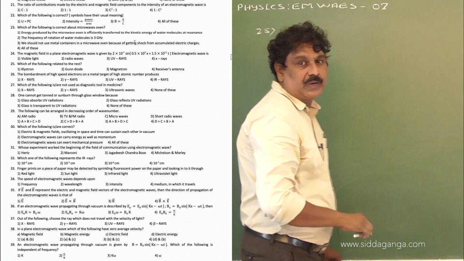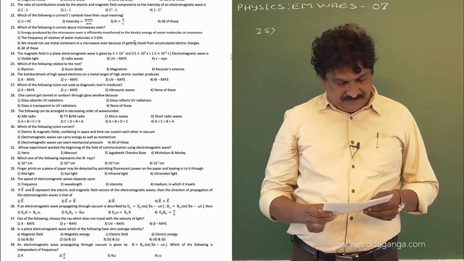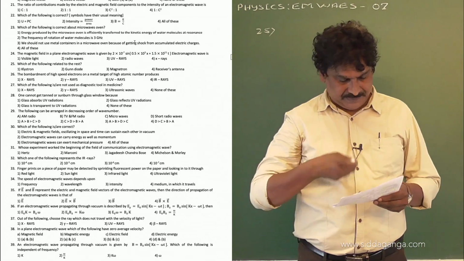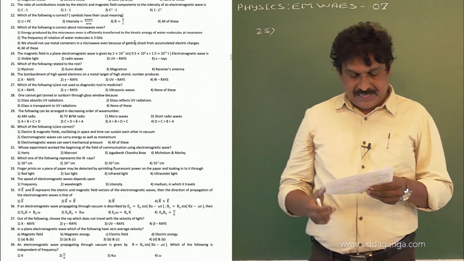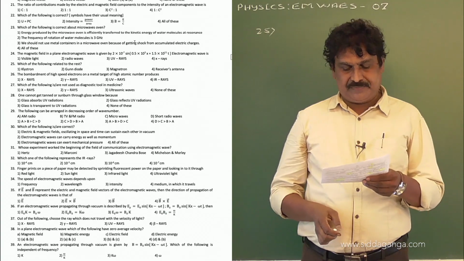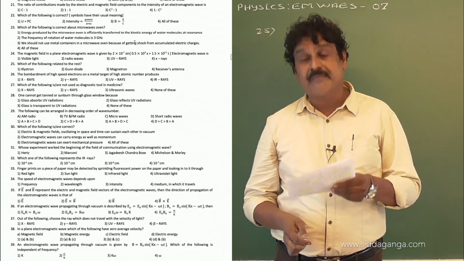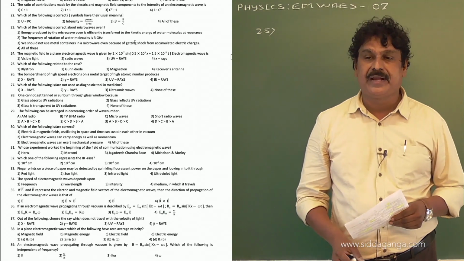Now, question number 25. Which of the following is related to the rest? Klystron, gun diode, magnetron, receiver antenna.